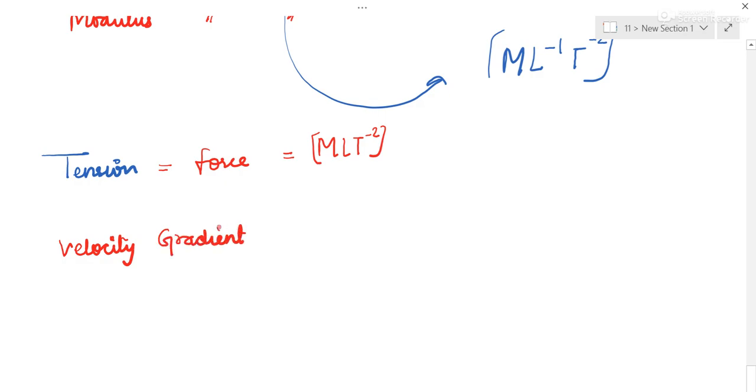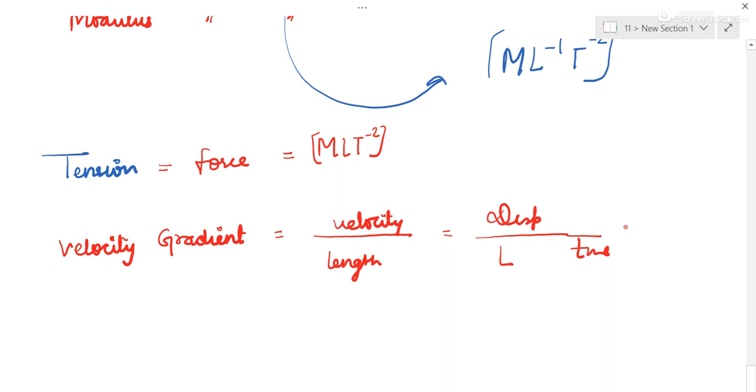Velocity gradient. Gradient is generally upon length. So it is velocity upon length. Length is L, and velocity, if you remember, it's okay. Otherwise, displacement upon time. Displacement is L, this is L, this is T. So you can see from here, this L will cancel, so it is T to the power minus 1. You can write M0 and L0 if you wish.